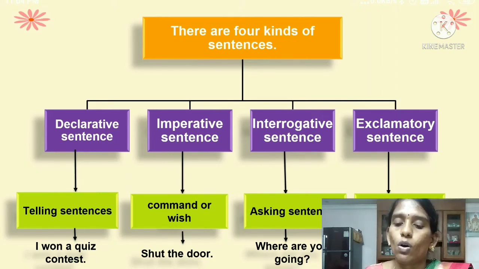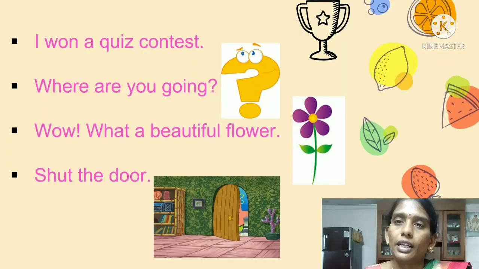Example, shut the door. It's an order. That's why they are using a command. Next, where are you going? This is the example for an interrogative sentence. Next, wow, what a beautiful flower. It is the example for exclamatory sentences.